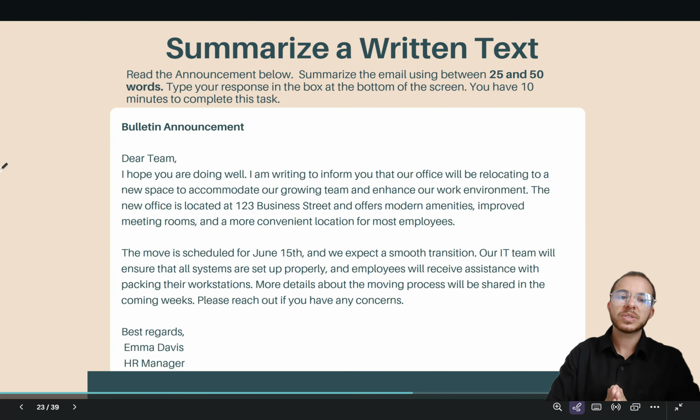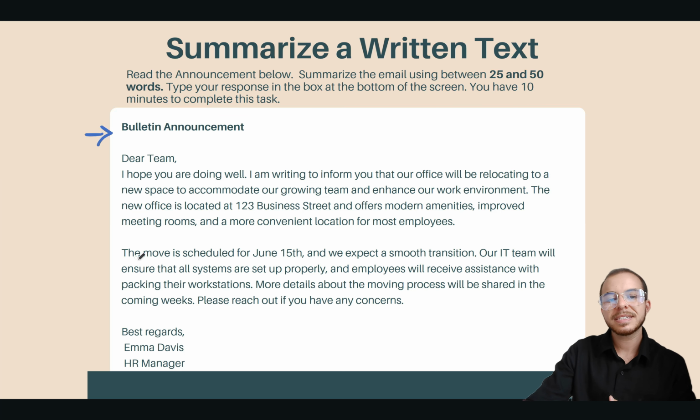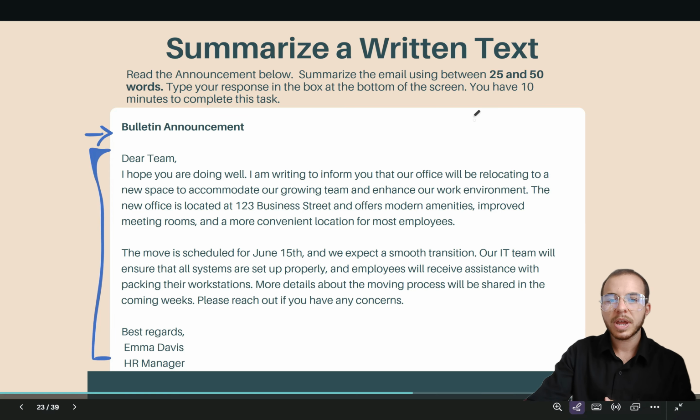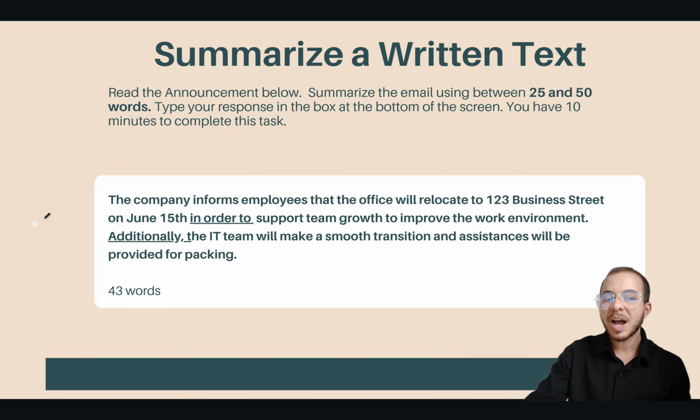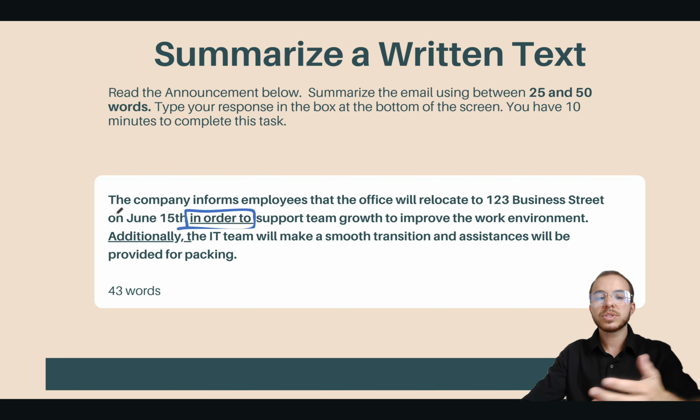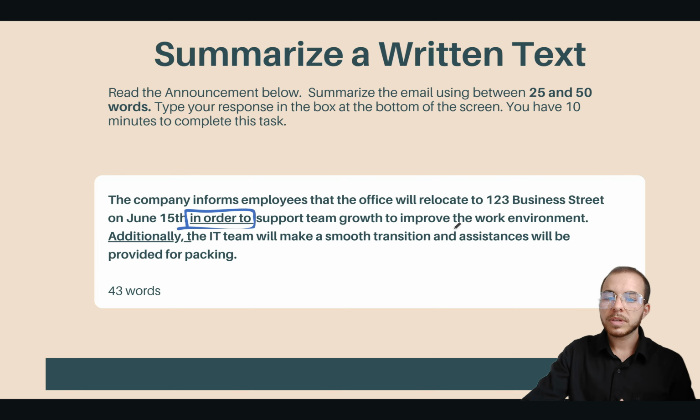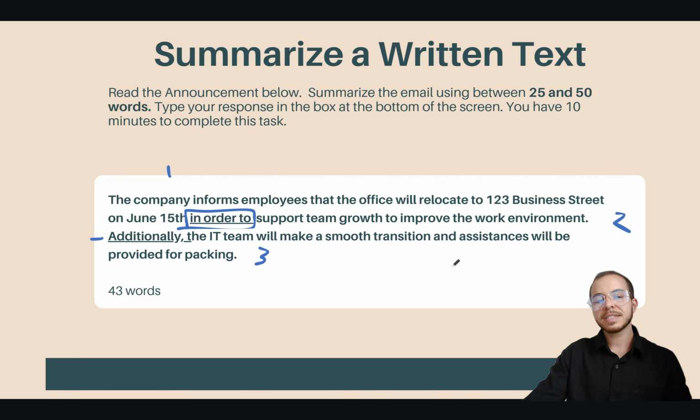Here's the second one. Summarize a written text. Bulletin announcement. Again, it's an email. Pause the video. Write your 25 to 50 words. Okay, here's my example. Compare it with yours. I said the company informs employees that the office will relocate to 123 Business Street on June 15th in order to, that's the same as because or due to, support the team's growth and improve the work environment. Additionally, the IT team will make a smooth transition and assistance will be provided for packing. Bam. 1, 2, 3 sentences. Main idea, in order to, additionally.